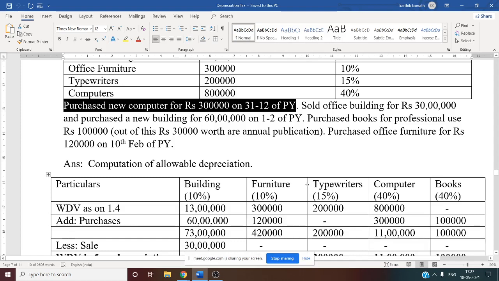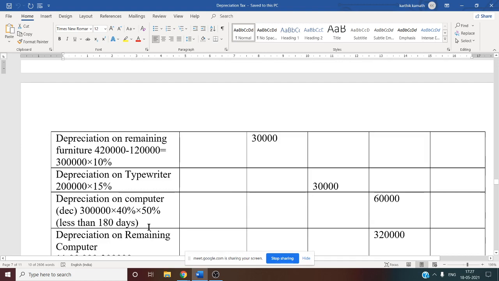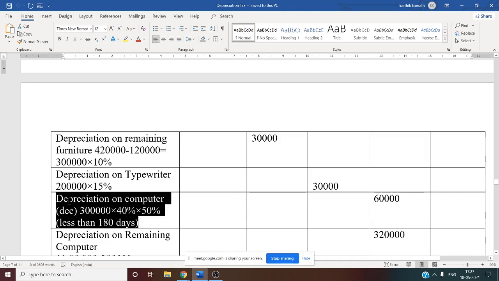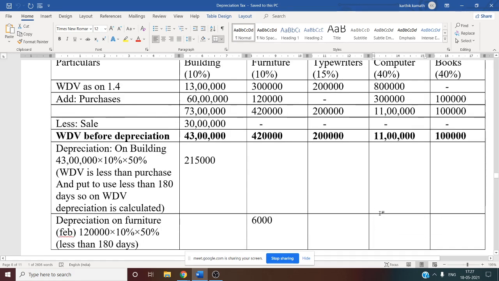So first you need to calculate depreciation for this purchase made. Next step, calculation of depreciation on computer. First for purchases, 3 lakh is purchased in the month of December, that is why in the bracket I have written December. That 3 lakh into 40%, the rate, into 50%. Why into 50%? Because it is less than 180 days. Or else 3 lakh into 20%. Both are the same. You will get 60,000. You should write that under the computer column.